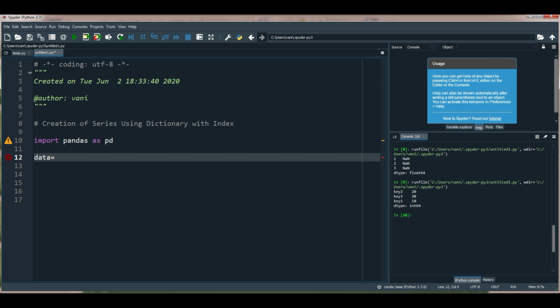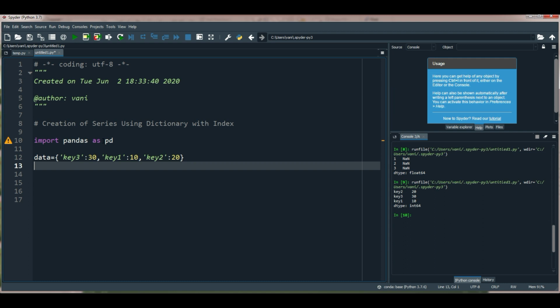I have to create one variable to store my dictionary values, that is key 3: 30, key 1: 10, next key 2: 20.